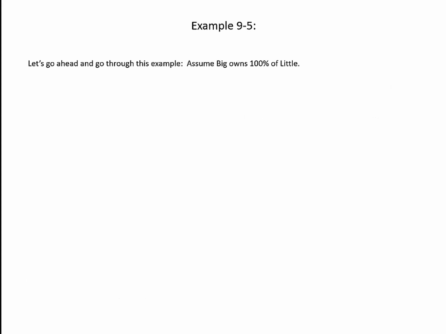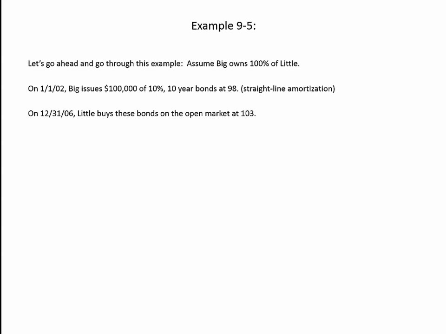Again, we're going to assume that Big owns 100% of Little, and that on January 1st, 2002, Big issues $100,000 of 10% 10-year bonds at 98, and they're going to use straight line amortization. So there's a $2,000 discount being amortized over 10 years, or $200 per year. On December 31st, 2006, Little buys these bonds on the open market at 103.